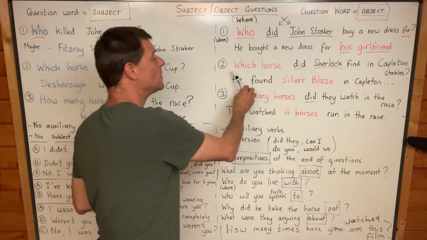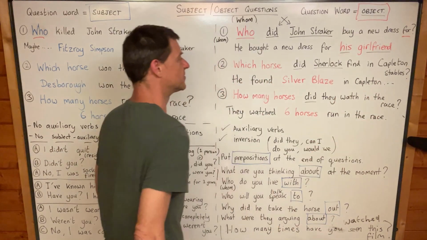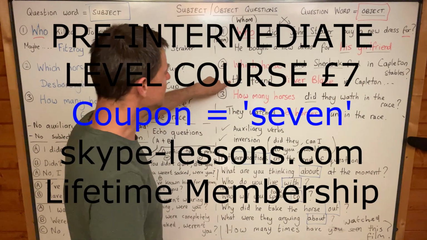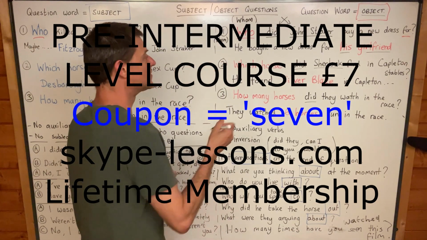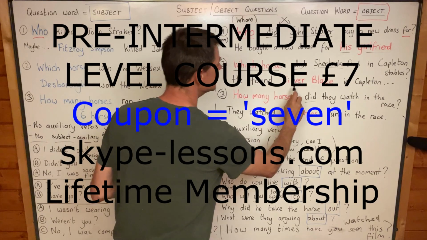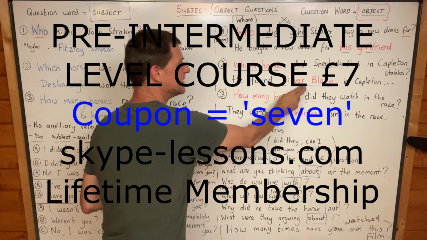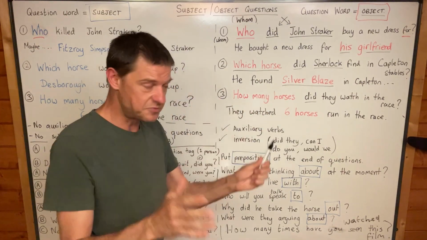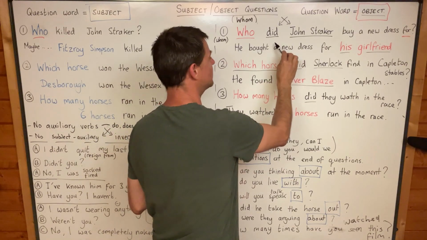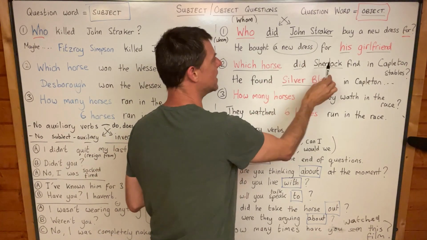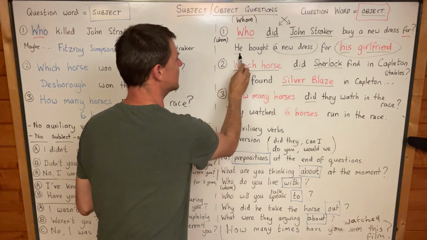Okay, number 2, which horse did Sherlock find in Capleton stables? And again, let's look at the answer. He found Silver Blaze in the Capleton stables. So which horse is the object of this sentence? Again, it's not the subject, yeah? It's the object of the verb found. Object just means, you know, in this first sentence, there are 2 objects. He bought a new dress, that's one object, for his girlfriend, that's the second object. And this is the subject.